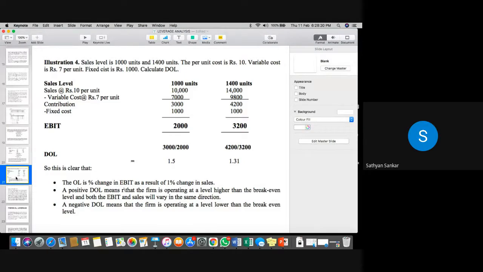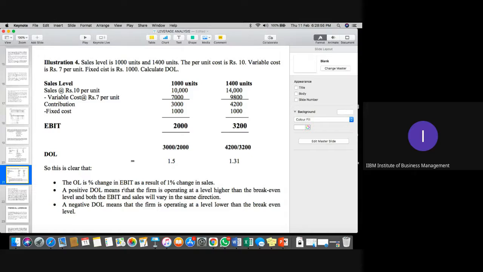Everyone got the answer, please? Yes, sir. Now you can see that at the 1000 level, the company has higher leverage. As soon as your sales level increases, your operating leverage will always decrease, because this increase in the sales level definitely will reduce the per unit cost burden on the company.